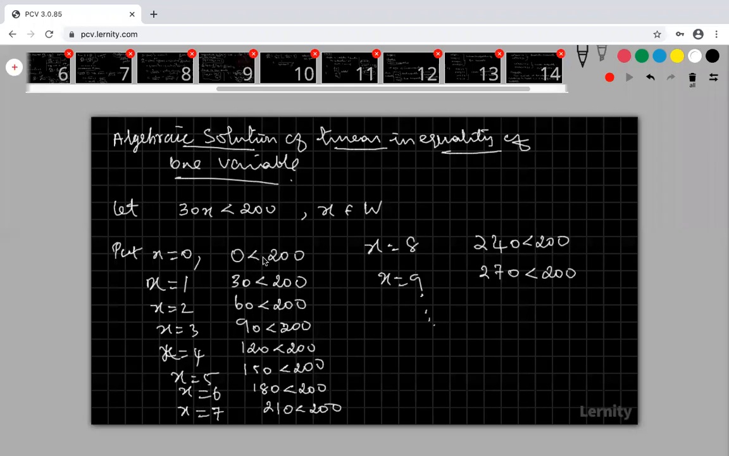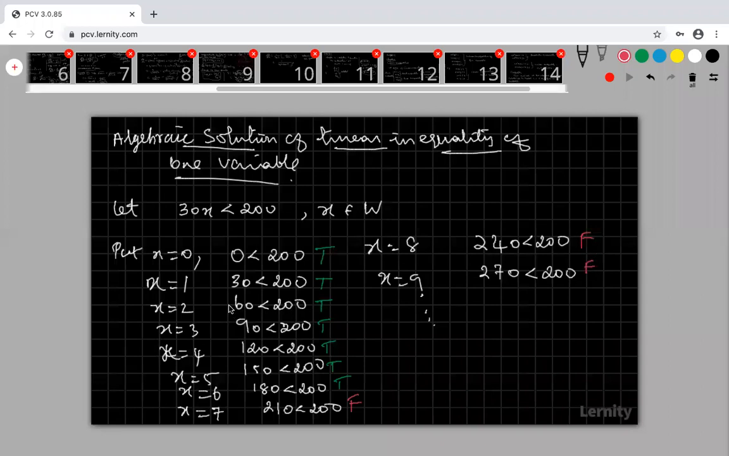Okay, now look at that. Is this statement true or not? 0 less than 200, true or not? Please look at that. This is true, this is true, this is true, this is also true. But look at that. This is false. 210 less than 200 is false. This is also false.